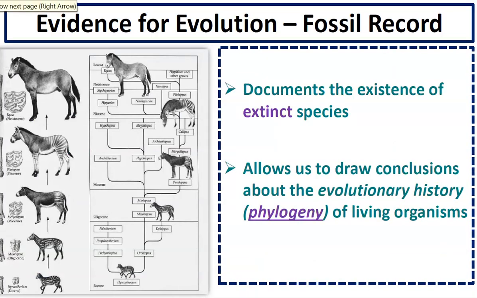All right, so the fossil record documents the existence of extinct species. Like I said before, looking at the fossils, we know that there are organisms that used to live on this earth that no longer live on this earth. And that allows us to draw conclusions about the evolutionary history of living organisms. The vocabulary word for evolutionary history is phylogeny.